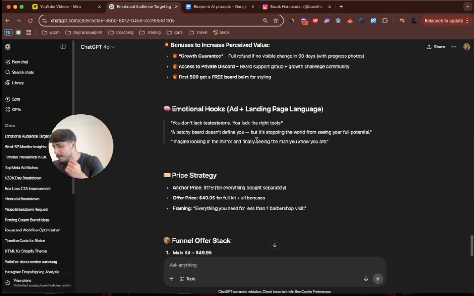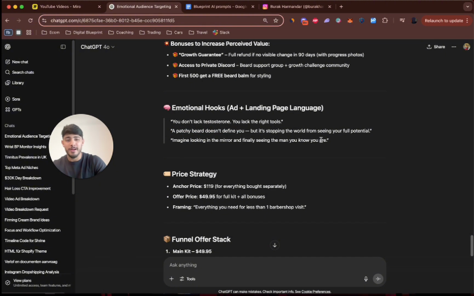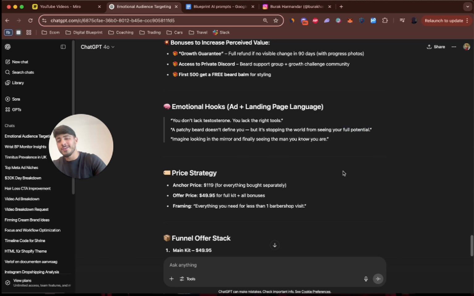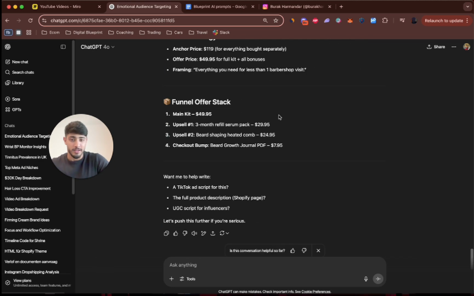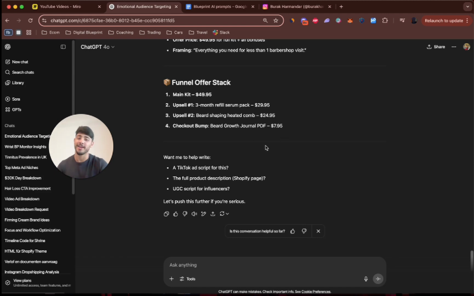Or same thing with this, oh shit. I mean, I do have a little patch here, a little patch here. I mean, my full potential. I know I'm that guy, you get the point. It's gonna make them feel confident, it's gonna make them get into the emotions of it. Imagine looking in the mirror and finally seeing the man you know you are, right? You know you're the man, but you can't grow a beard. What can you do about it? It's genetics, right?